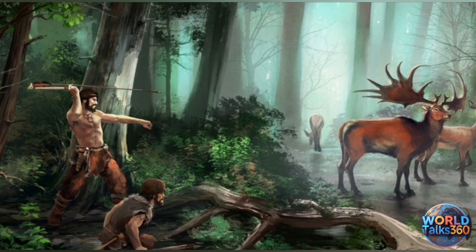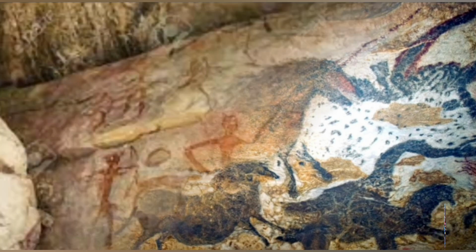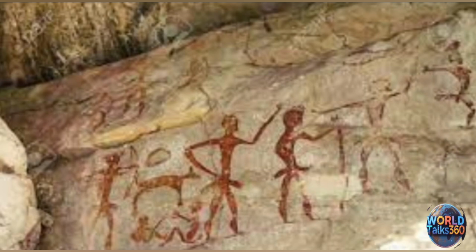One unique skill they had was painting art. To make colors, they used burnt bones, animal blood, and leaves of trees. Using these colors, they made drawings on walls and told different stories through these paintings, which we have discovered today through research. Another unique skill was making small statues. They made different types of statues using clay.